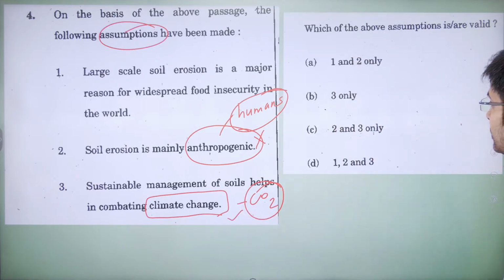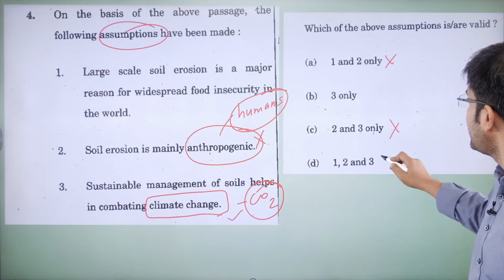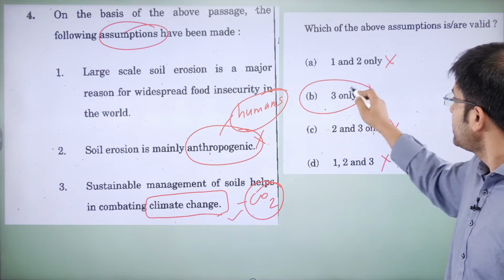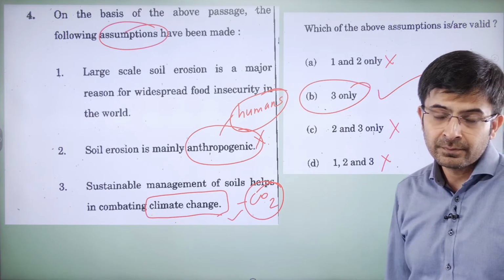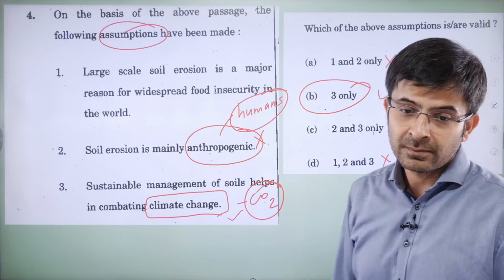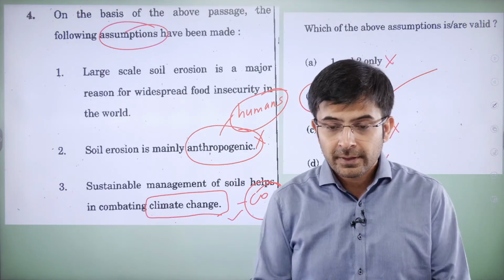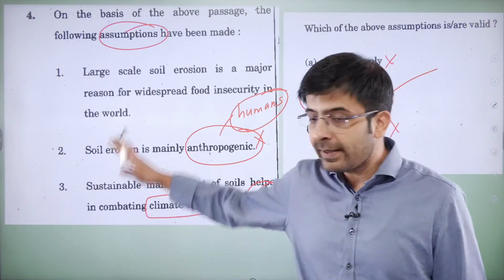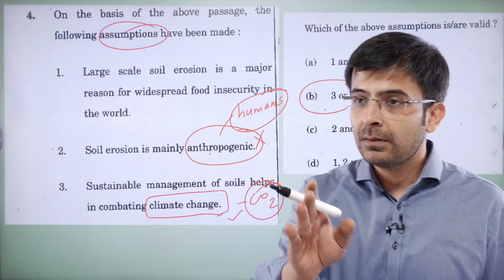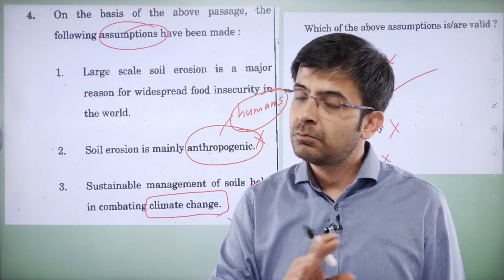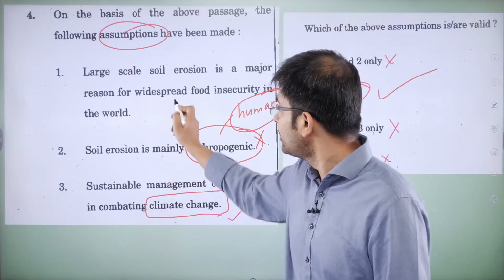Let's look at the options now. If 2 is incorrect, which means this, and this, we're left with this. Correct. The only assumption the author makes. Correct? Clear? Clear how you are going to arrive at the answer? It's simple. Solving this whole passage correctly would not take you more than 1.5 minutes. Not more than that. All you need to do is identify which one is correct.